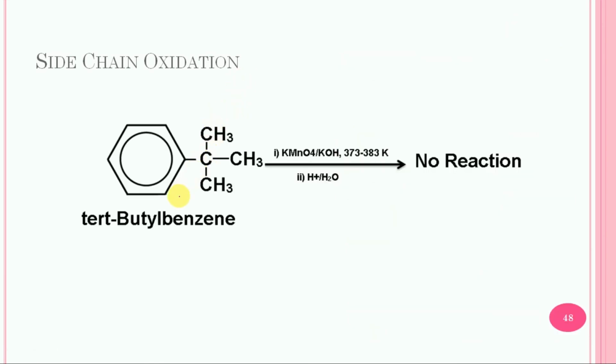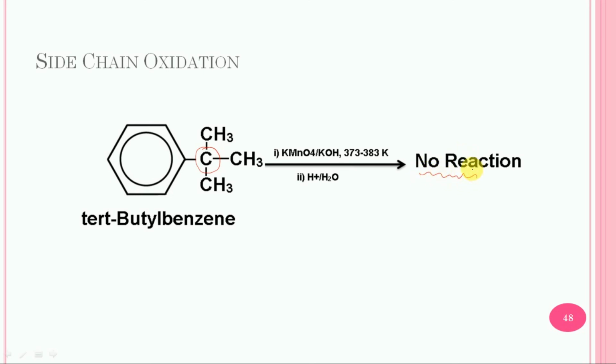Now this tertiary butyl benzene is subjected to oxidation, but there is no benzylic hydrogen in this case, so it will not undergo oxidation easily and no reaction will take place in this case.